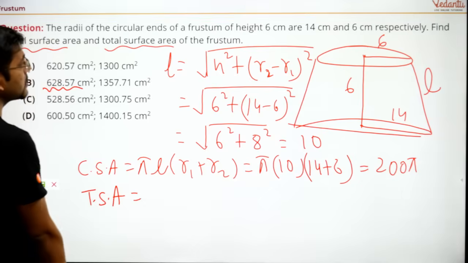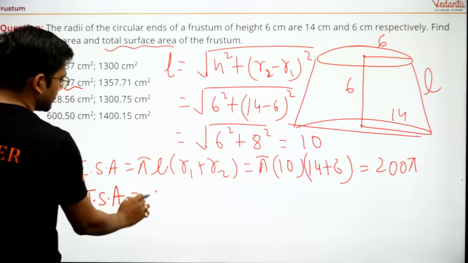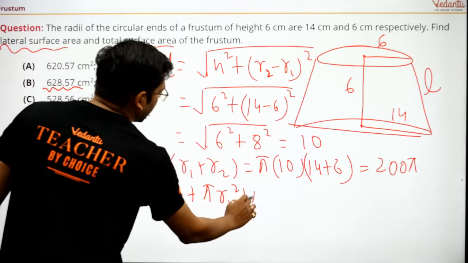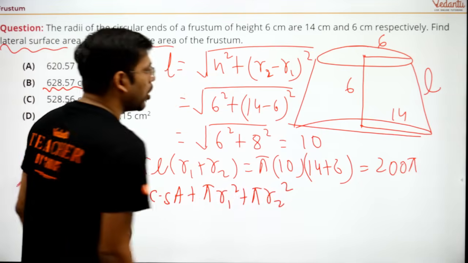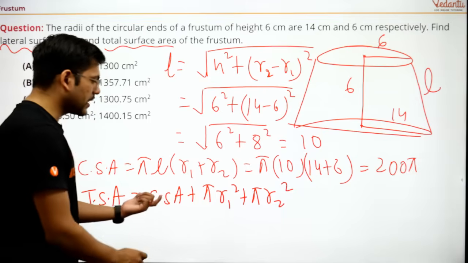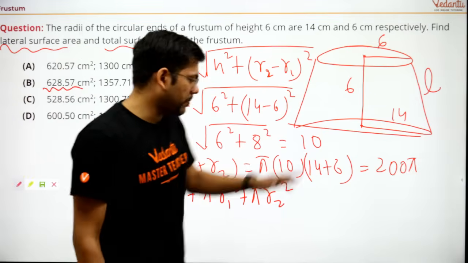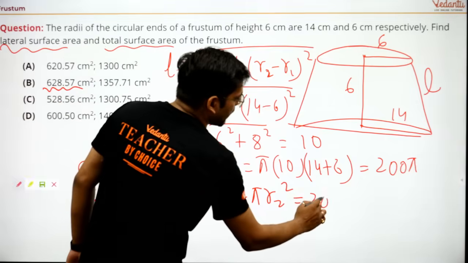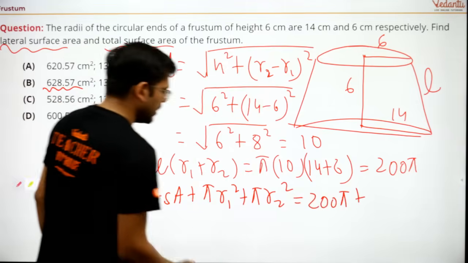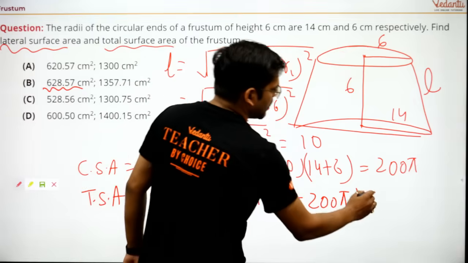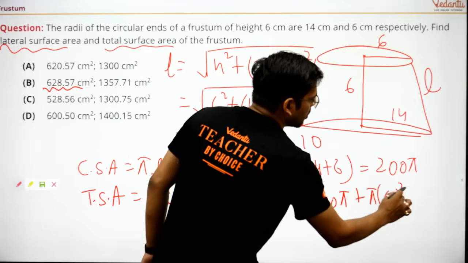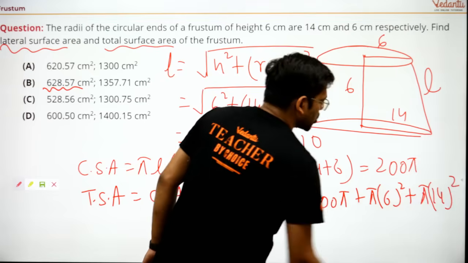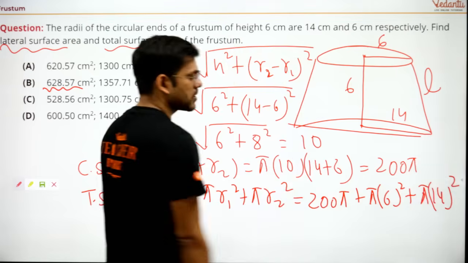Now for total surface area, I will also calculate. Total surface area is CSA plus pi r1 square plus pi r2 square. I guess you all know this very correctly: curved surface area plus top area and bottom area. So the curved surface area is already 200 pi, plus pi into 6 square plus pi into 14 square. 14 square is 196, 6 square is 36.